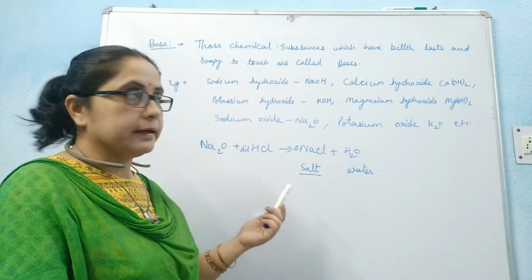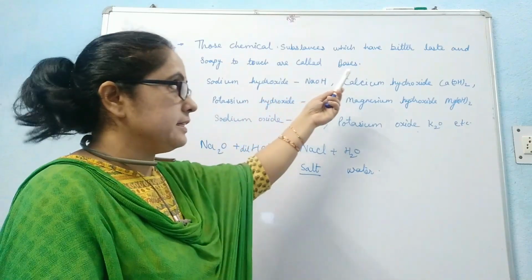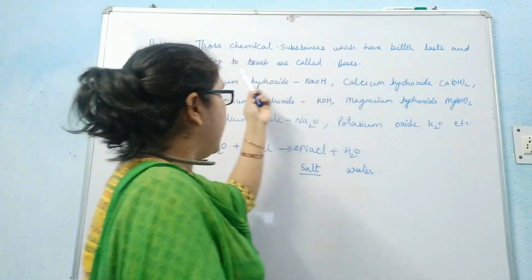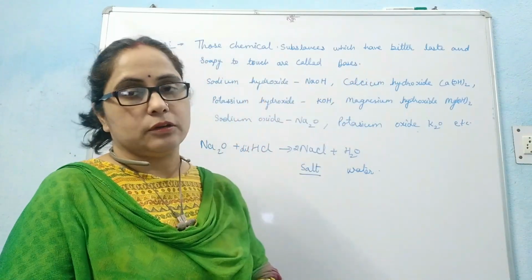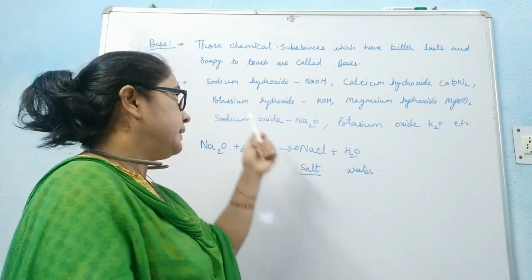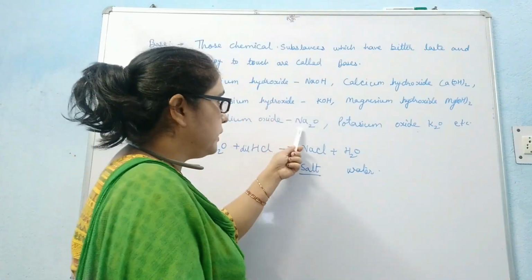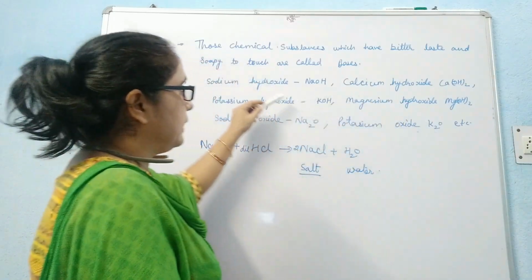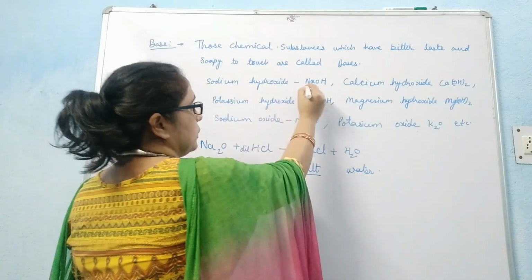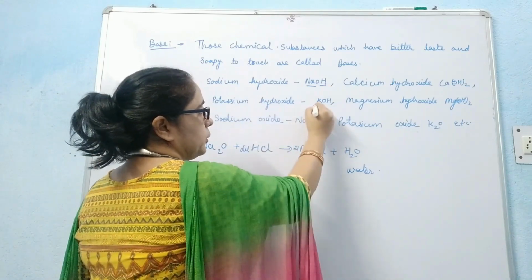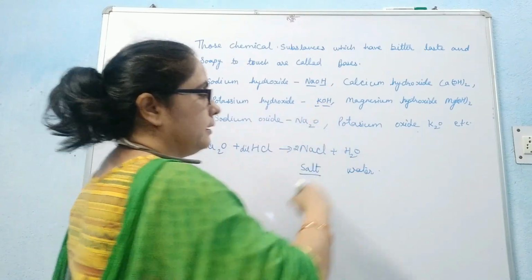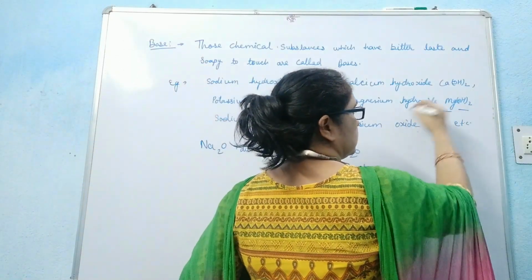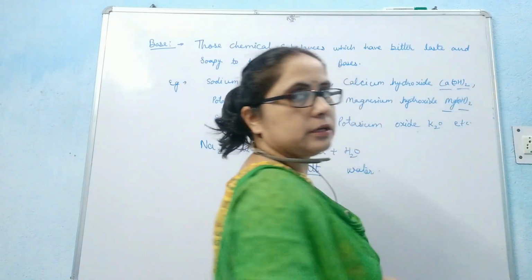Hence, it is written here, those chemical substances which have a bitter taste and soapy touch are called bases. And metal oxides like sodium oxide, potassium oxide, and metal hydroxides like sodium hydroxide, potassium hydroxide, magnesium hydroxide, calcium hydroxide.